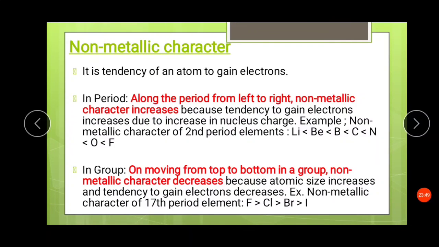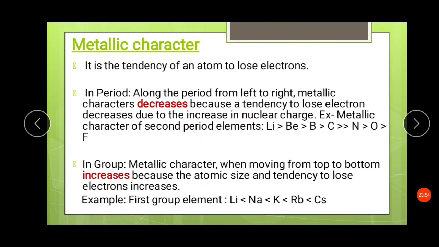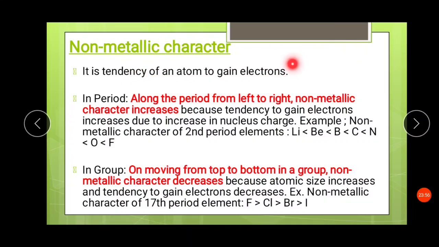Non-metallic character is the tendency of an atom to gain electrons. It is opposite of the metallic character. In a period, along the period from left to right, non-metallic character increases. Why? Because the tendency to gain electrons increases because of the increase in nuclear charge. This is the trend of the second period elements. These are the elements which are arranged in the increasing order of the non-metallic character.